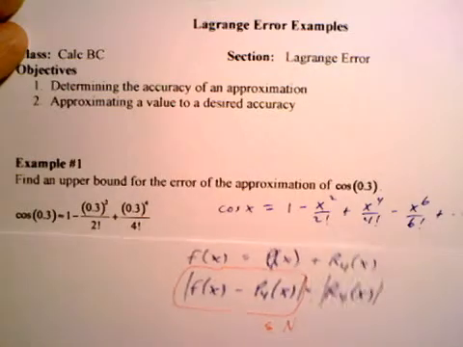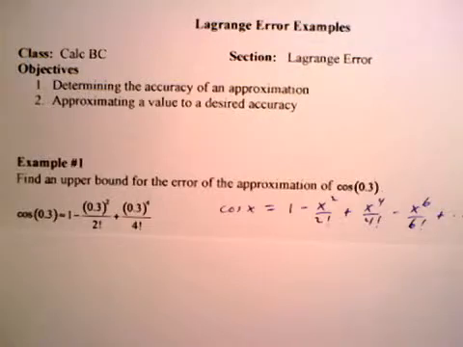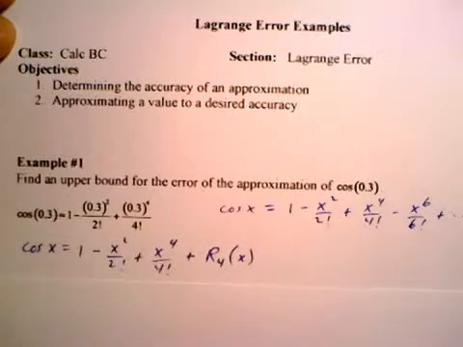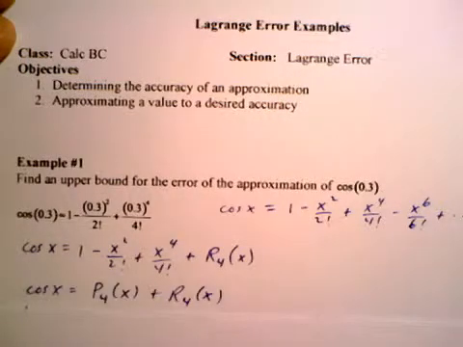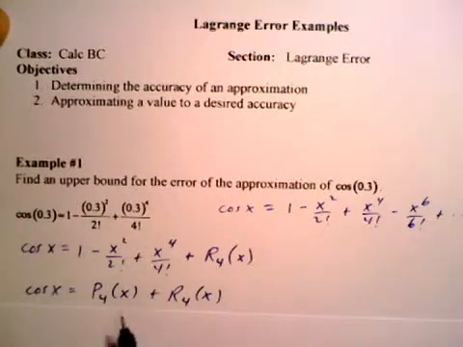Well, the Lagrange error method is great and everything, but the one thing I want you to keep in mind is that normally when you're being asked to find the error, it's going to be an alternating series, which totally eliminates the need to do Lagrange error.